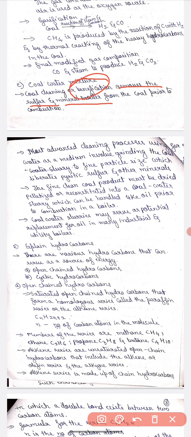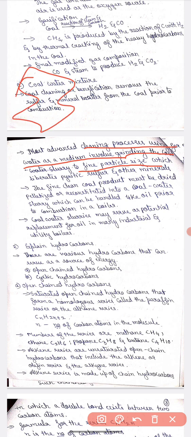Most advanced cleaning processes using water as a medium involve grinding the coal into fine particle size, which liberates pyritic sulfur and other minerals.